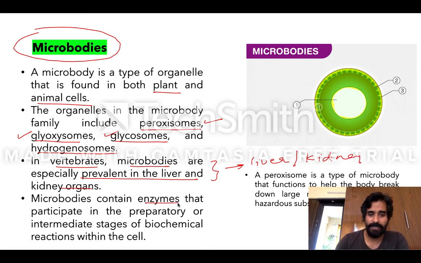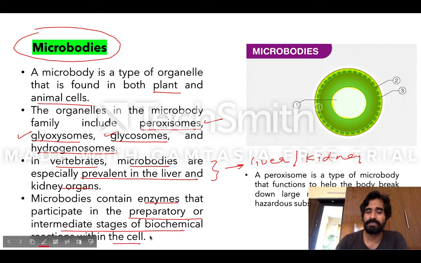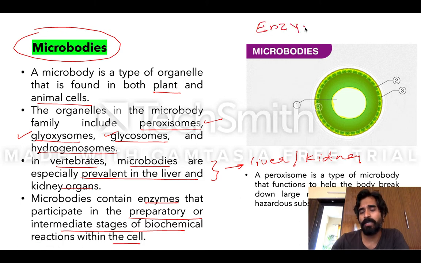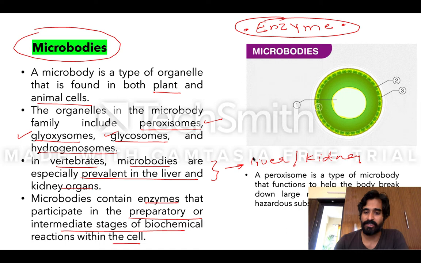And it contains enzymes that participate in the preparatory or intermediate stages of biochemical reactions. So this has lots of enzymes. If you see in the body, in the cell, many reactions take place. So this peroxisome or microbodies helps in those reactions. This also helps the body break down large molecules and detoxify. So detoxification is also a function.